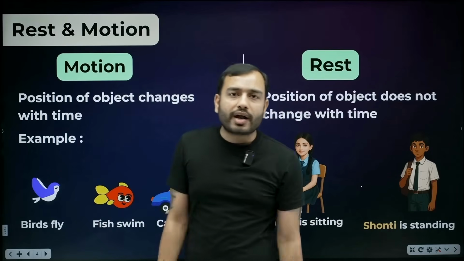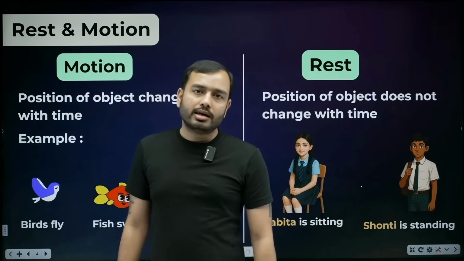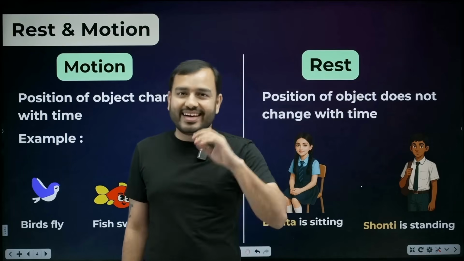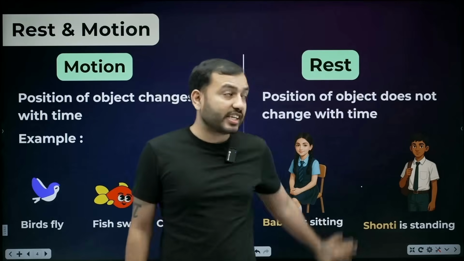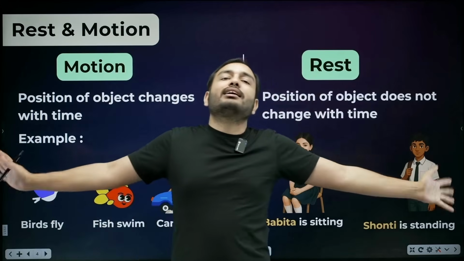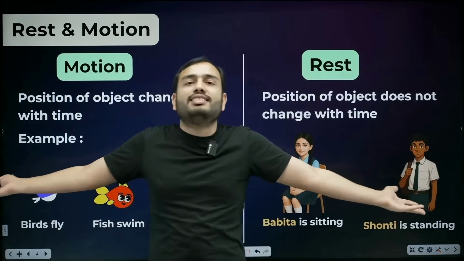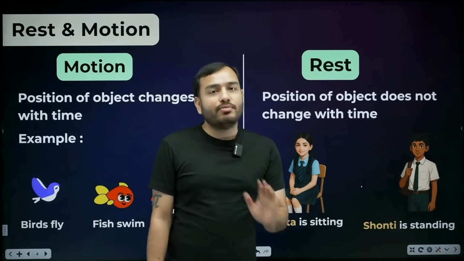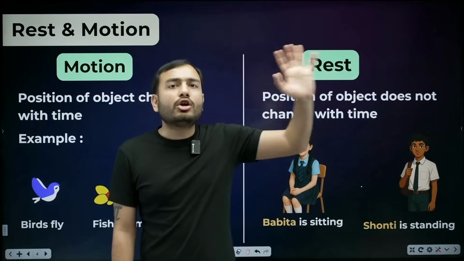A little while ago, where was the car? It was outside your house. A little later, where did the car go? Outside another house, where you have to pick someone up. Right. Focus again. Now the second thing is rest. What is rest? Sir, we lie down on the bed and sleep peacefully. That's rest. Beta, in physics, rest means when the position of an object does not change with time.